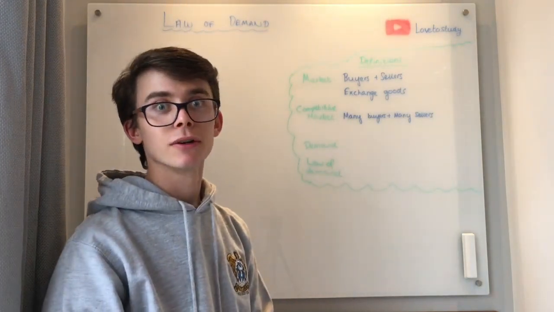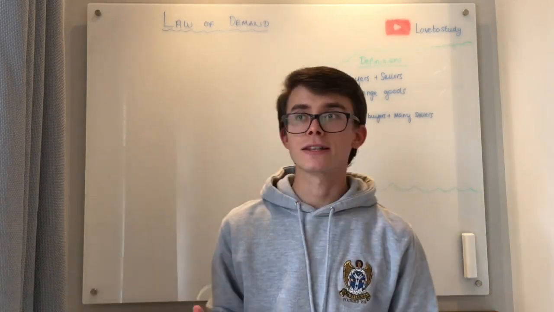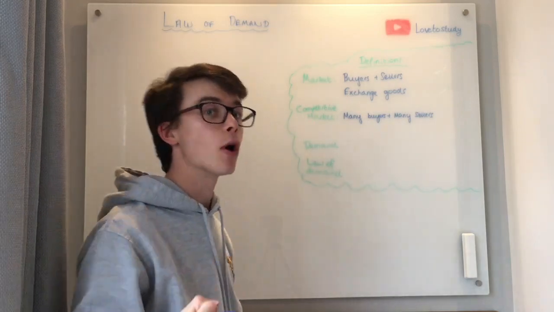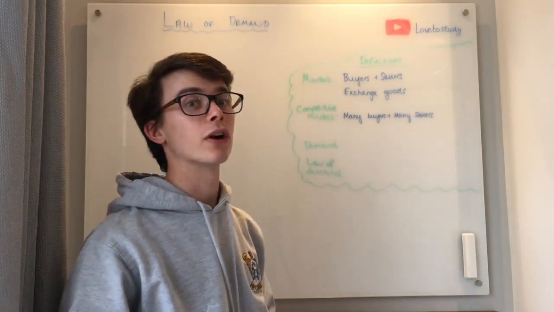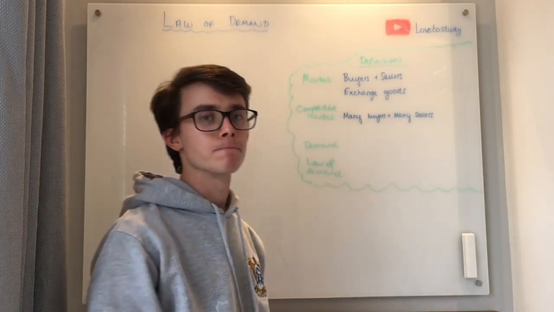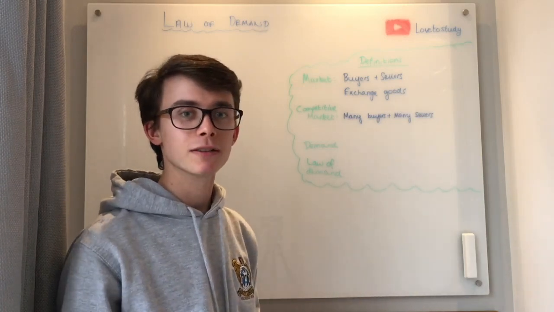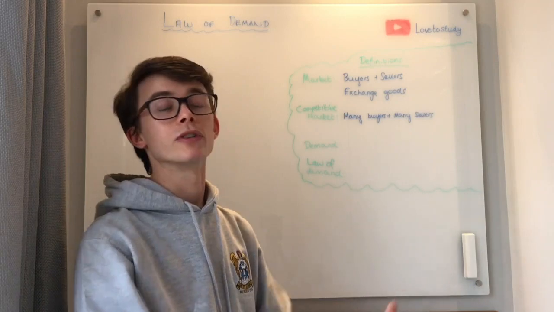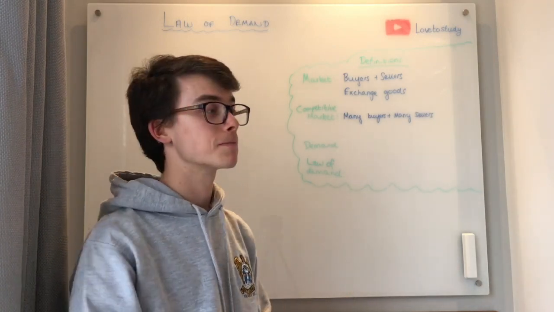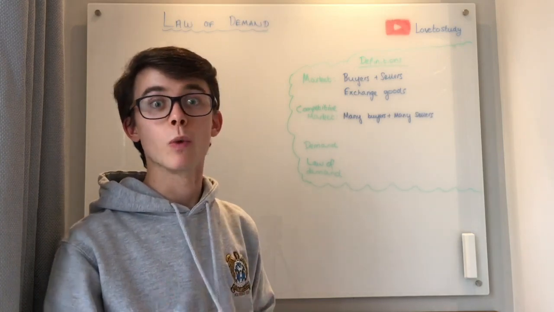Before we get to the definition, we are going to talk about an example of demand in action. So let's think of the market for coffee beans. Again, this would be a competitive market because it's got many buyers and many sellers. A lot of people drink coffee, so we also get a lot of people supplying coffee. Now, if you think of the market for coffee, we've got the sellers coming to you and they say, okay, we've got these bags of coffee beans, we want to sell these and we're going to offer you a certain price. And let's say that price is given. So it's a given price. And then as consumers, we are going to demand the product because we want it.